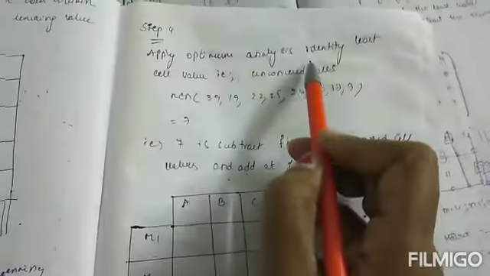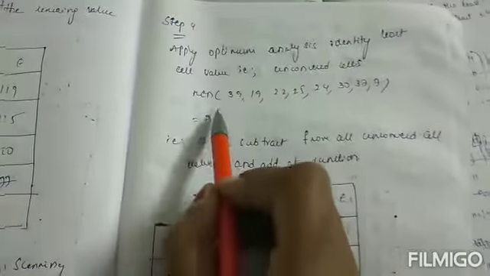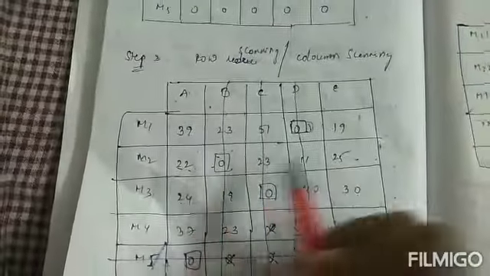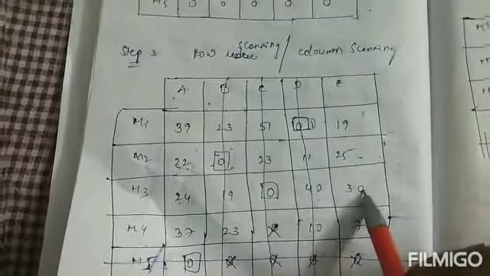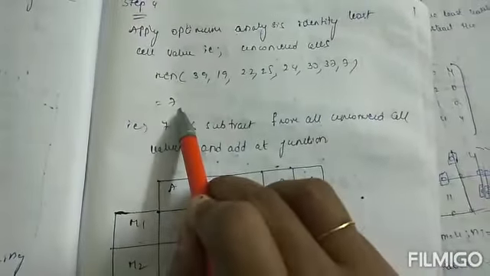Those elements we call unallocated cells. We select the least cell value among the unallocated cells: the minimum of 39, 19, 22, 25, 24, 30, 37, 7 is 7.